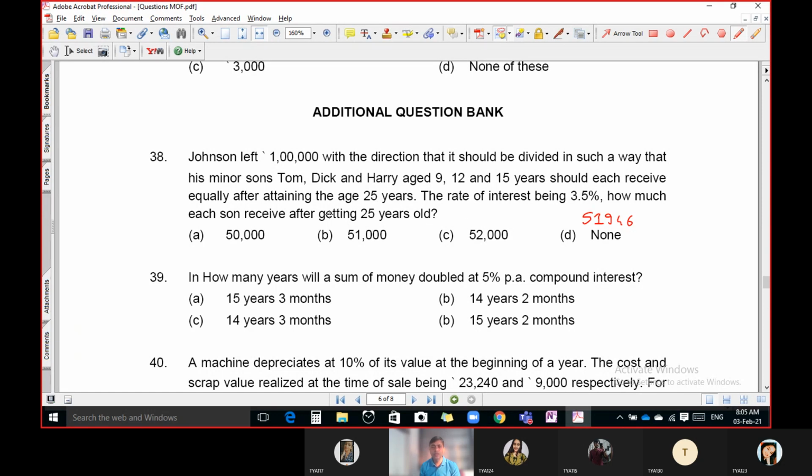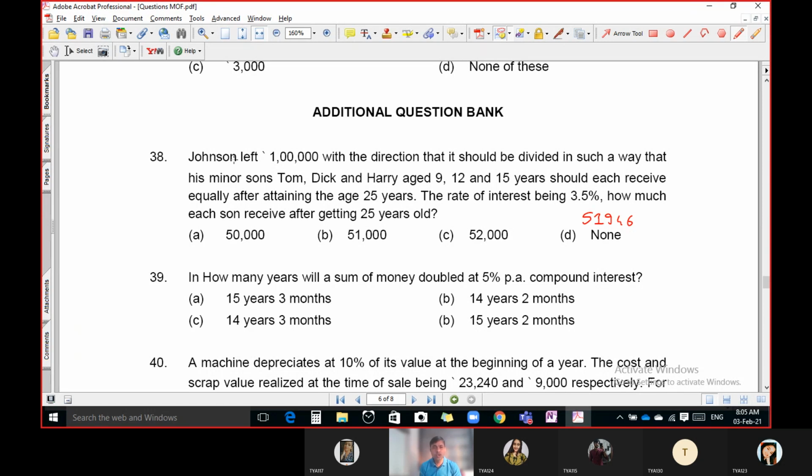Here we have to invest in such a way that each one gets the same amount. So what is the amount after 25 years? How much amount will each one get? That is the question. And the amount should be the same because it is already given in the question. All must receive the same amount.